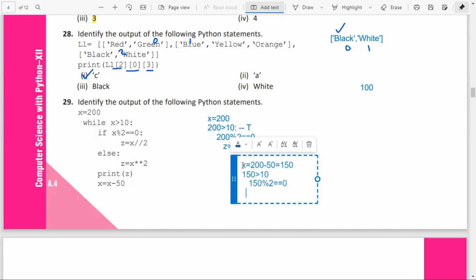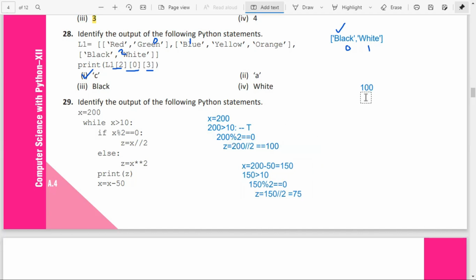So it does integer division, z equal to 150 integer division 2, and it will give 75. So after 100, 75 will be printed.